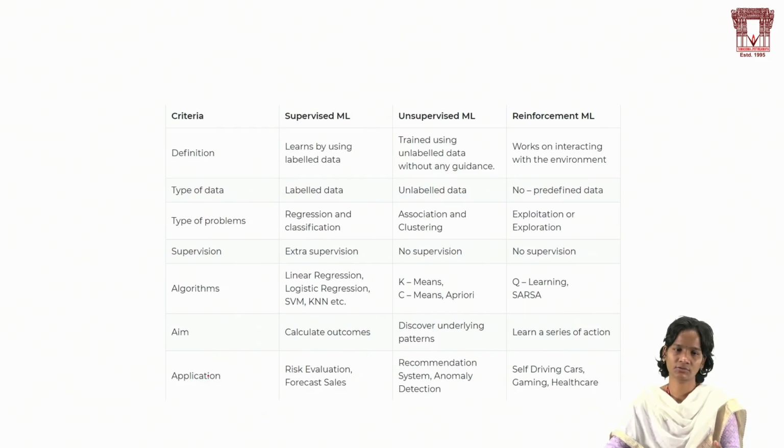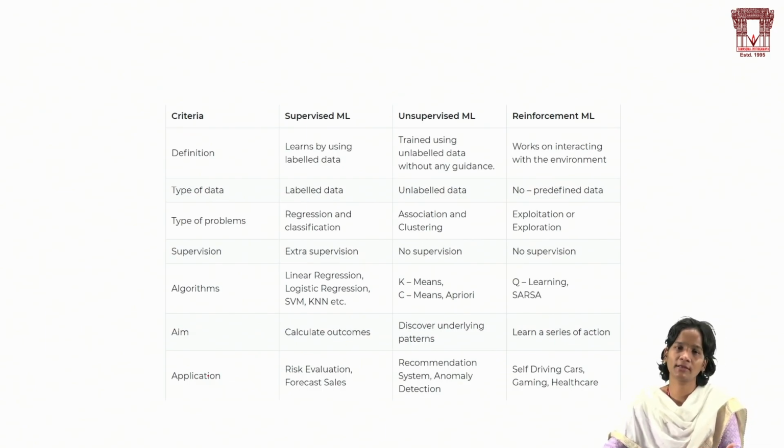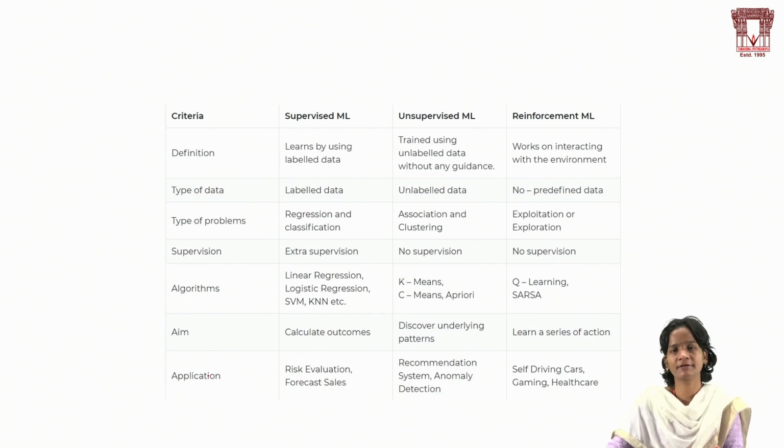This is the criteria we have taken: definitions, type of data, and supervised, unsupervised and reinforcement machine learning. What type of data we are taking, type of problems, supervision, algorithms, what we just discussed, I put everything in a tabular format. That is how we explained it. It is completely about the introduction to machine learning: what kind of algorithms we use, what different problem statements we are taking, and what kind of dataset we have to take for different problem statements, with examples and algorithms. I just explained the introduction of machine learning.